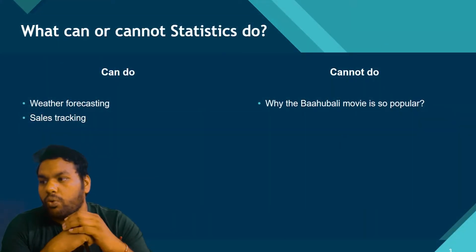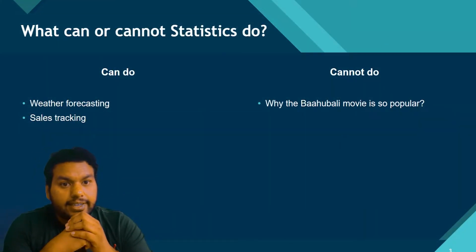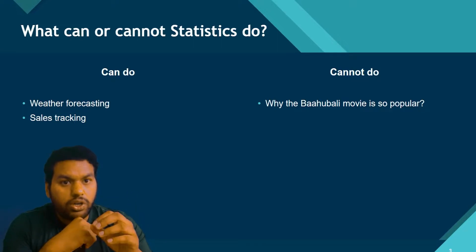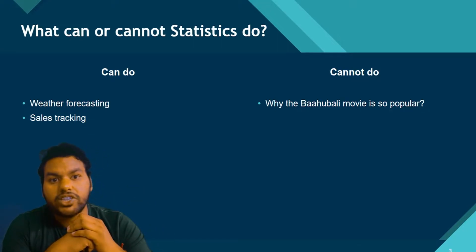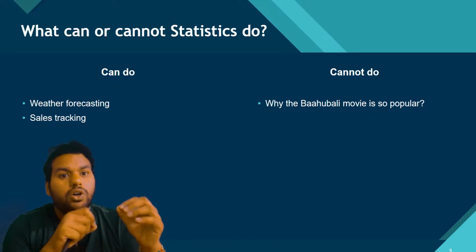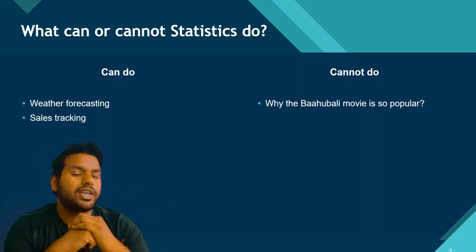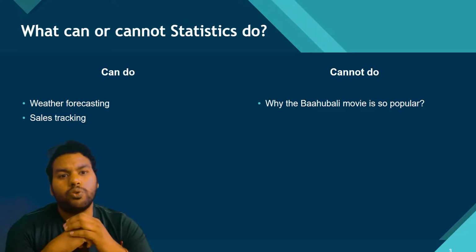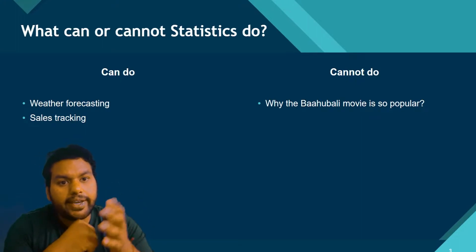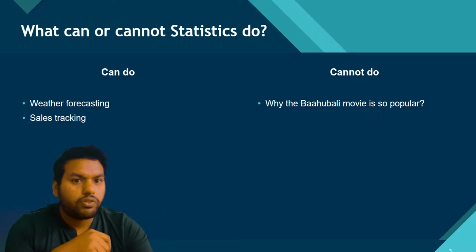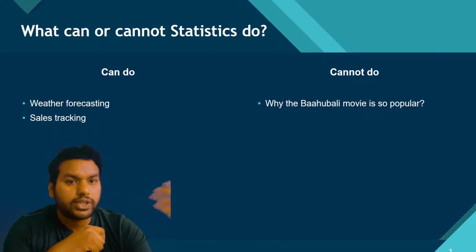Then what can or cannot statistics do? We should know, before studying statistics, what its applications are. We should know what we can do with the help of statistics and what we cannot do. So what we can do, we can track the weather for the next month, or for the next 6 days.